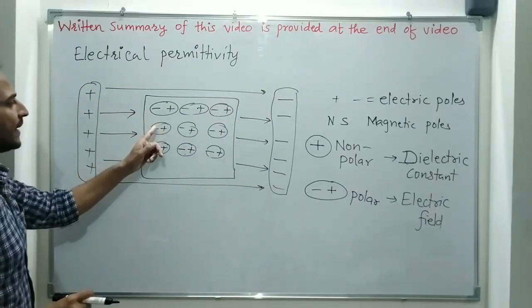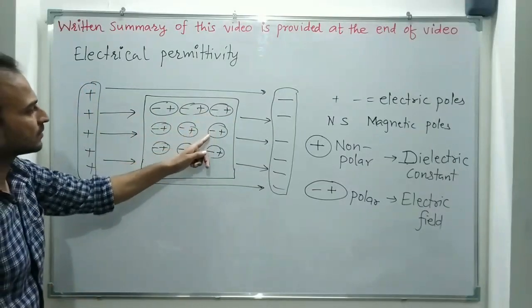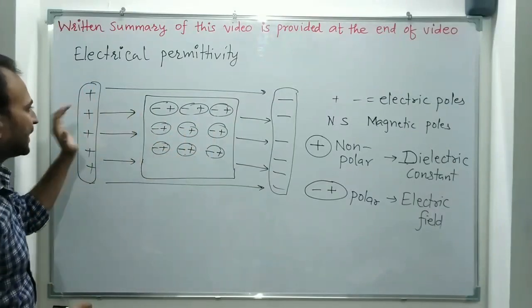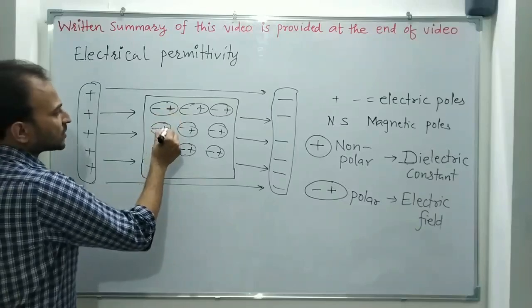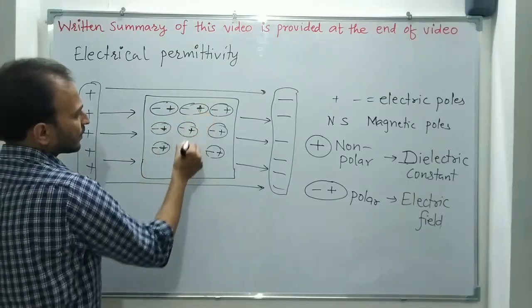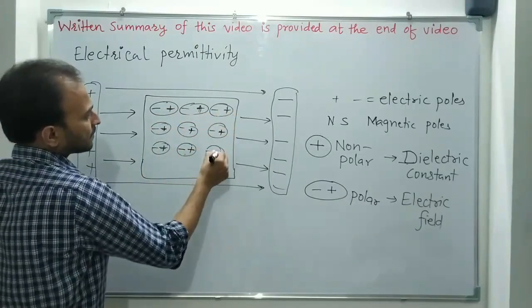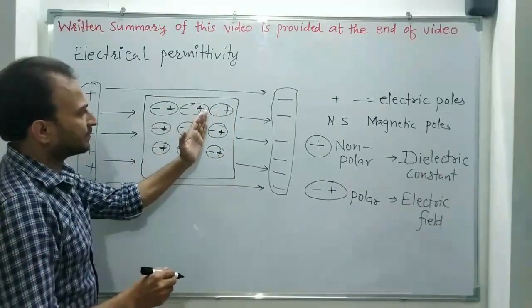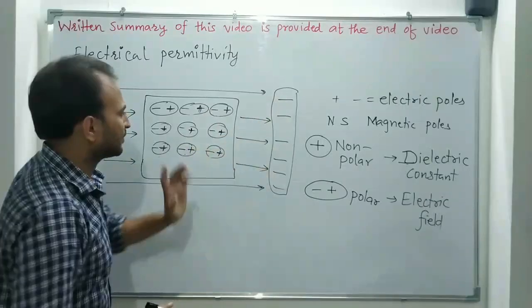All negative charges are attracted towards the positive plate, and all positive charges will come on the right side because they are attracted by the negative plate.